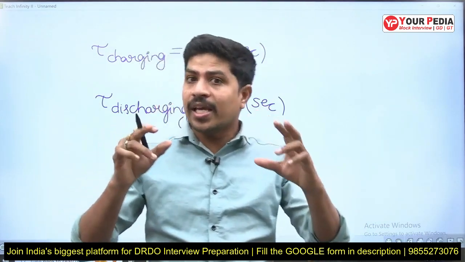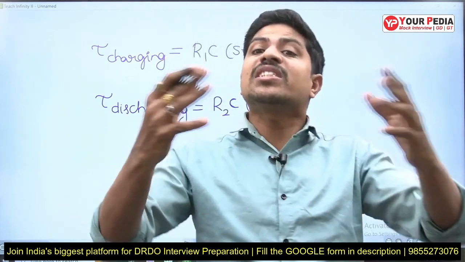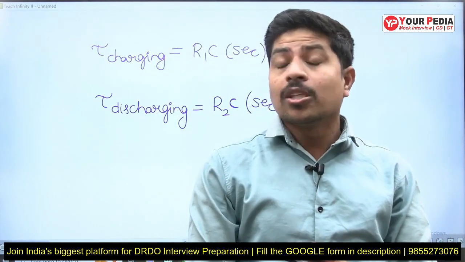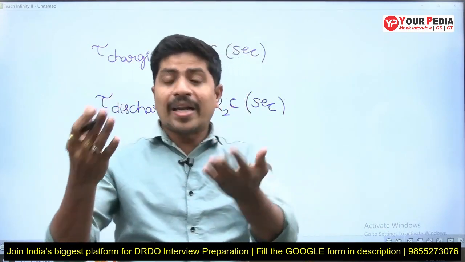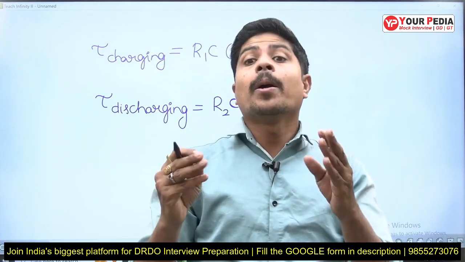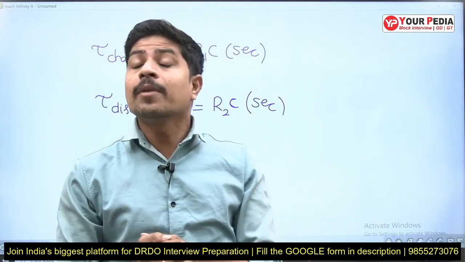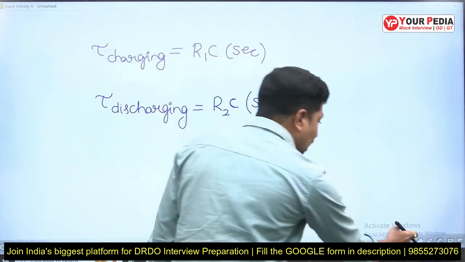Your cell phone is taking less time for complete charging, but it is taking a lot of time for full discharge. Yes, so we have to design our cell phone battery and its circuit in this way. Our cell phone battery must charge very fast and it must discharge very slowly. Yes, so that example you can relate here.